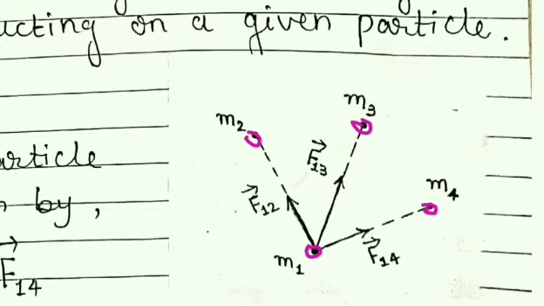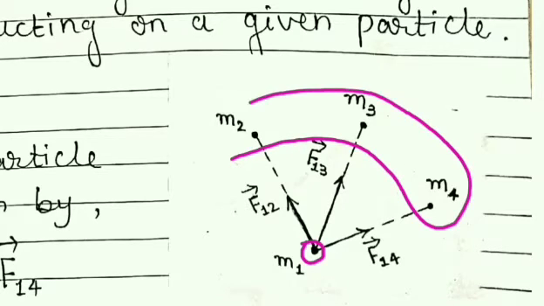Now suppose we want to find the force on this first particle. Then it is clear that the force on this particle is due to this second particle, as well as due to this third particle, and the force on this particle is due to this fourth particle also. So it is clear that the force on this first particle is due to all the particles surrounding it.